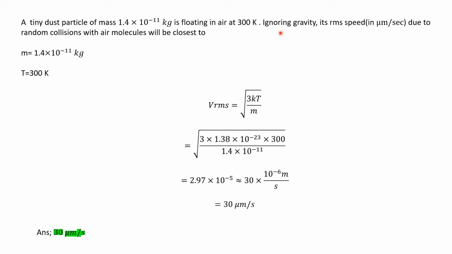Again, we can ignore the gravity. So we know that Vrms is equal to root 3kT by m. By putting these values in this equation, we find that this will be 2.97 into 10 to the power minus 5, which is nearly equal to 30 into 10 to the power minus 6 meter per second. Again, in the question it has been given that we have to give the RMS speed in micrometer per second. So the answer will be 30 micrometer per second.